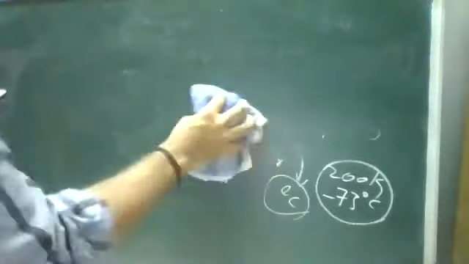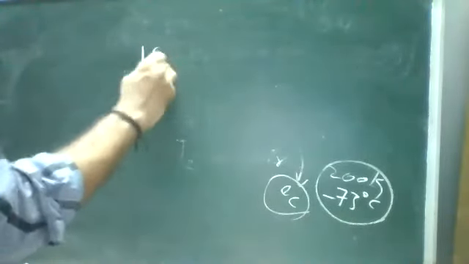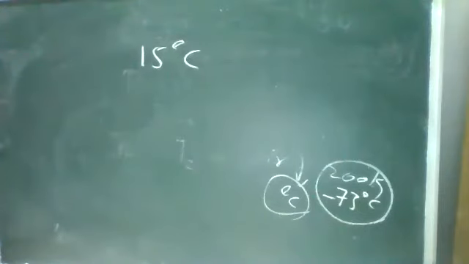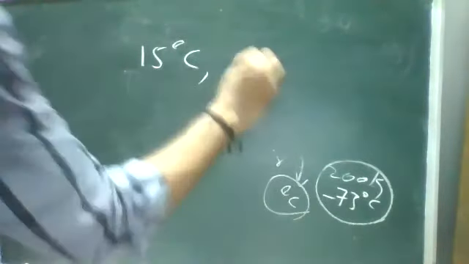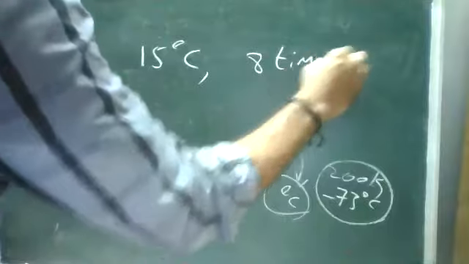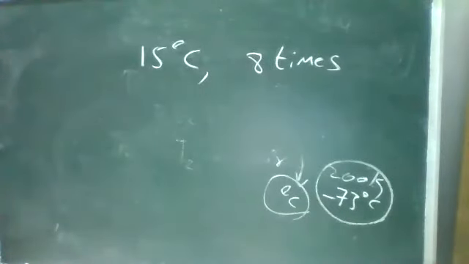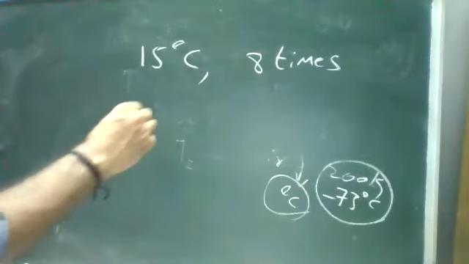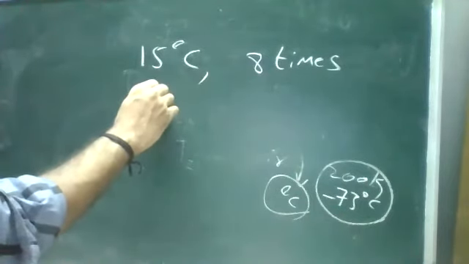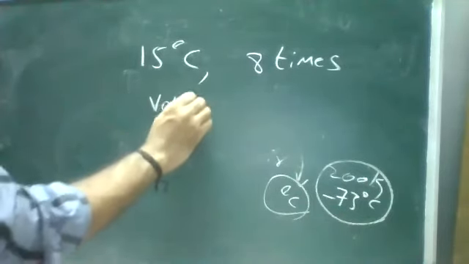Calculate the fall in temperature of helium, actually at 15 degrees Celsius, when it is suddenly expanded to 8 times its volume.